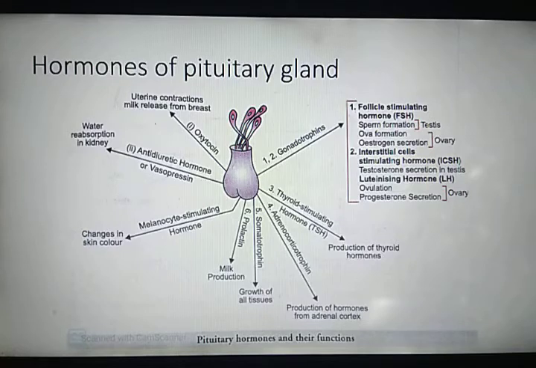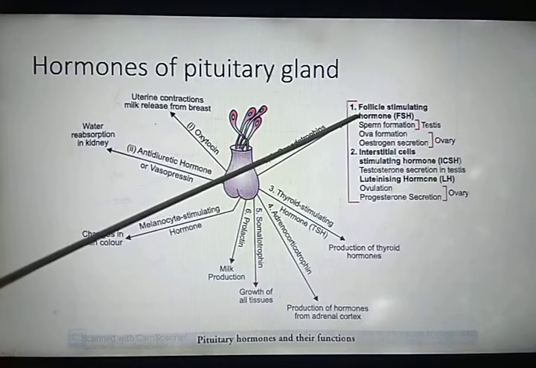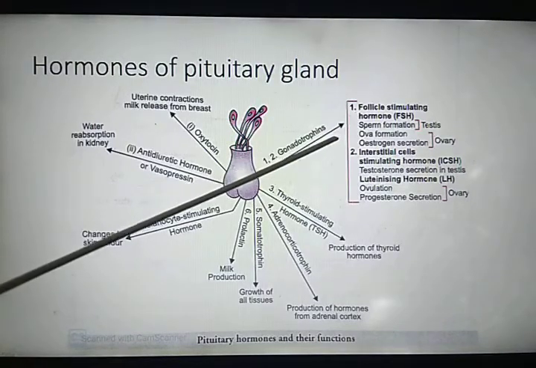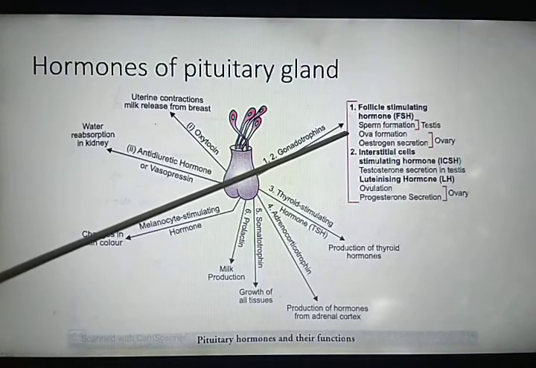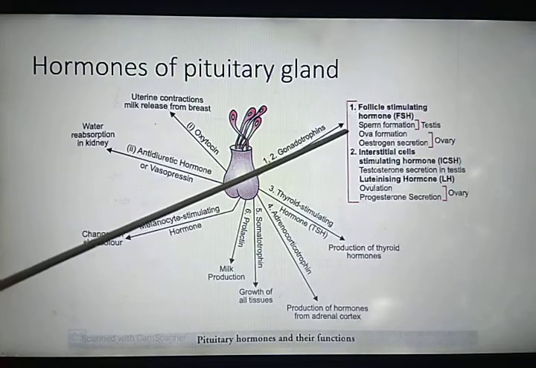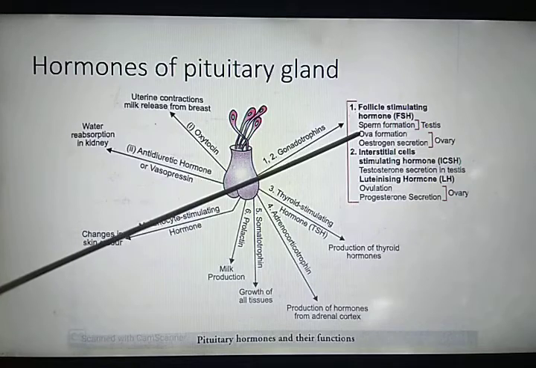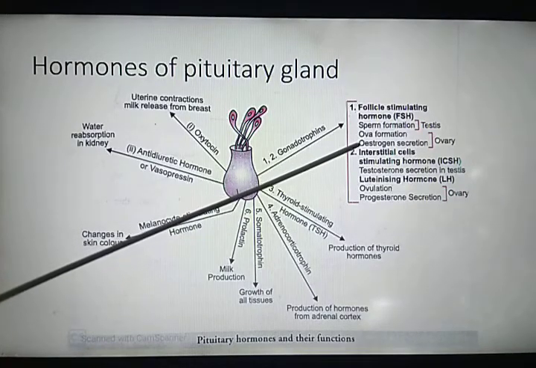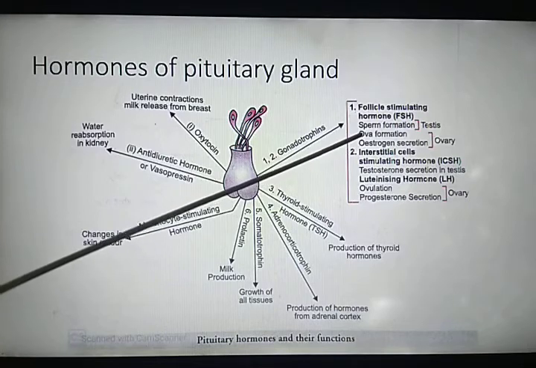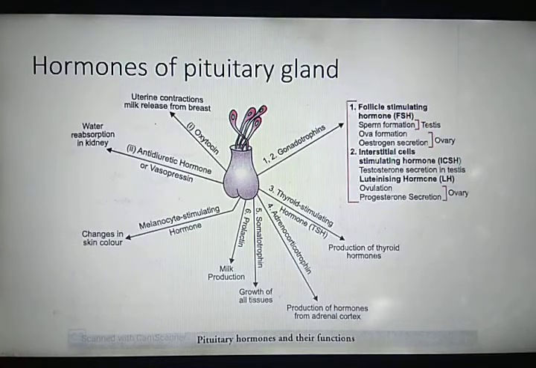Now in case of females, this follicle stimulating hormone stimulates the growth and development of the ovarian follicle, or we can say the growth and development of egg or ova. The egg is surrounded by a large number of layers.